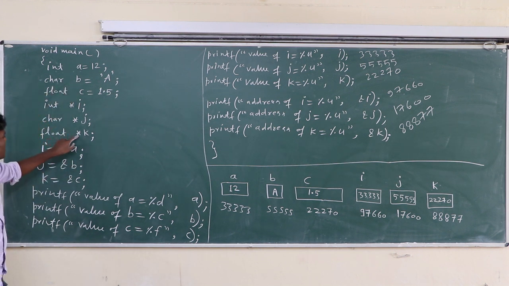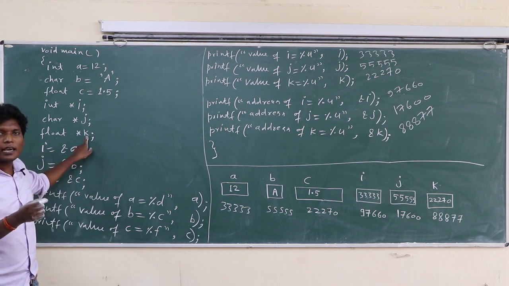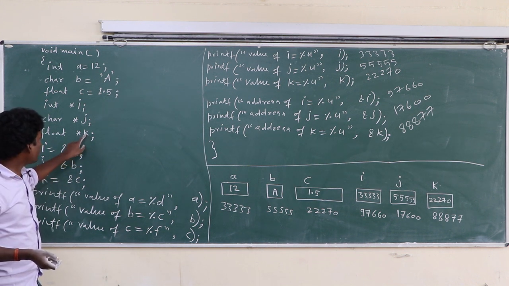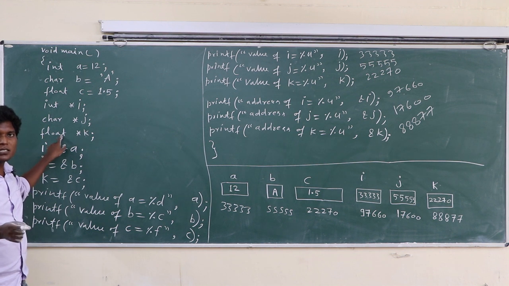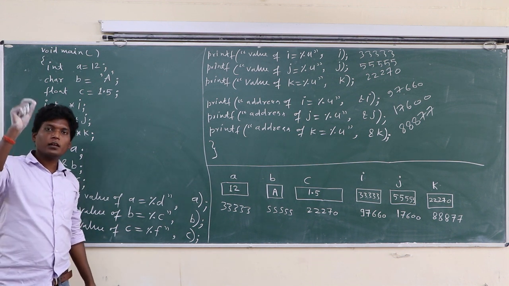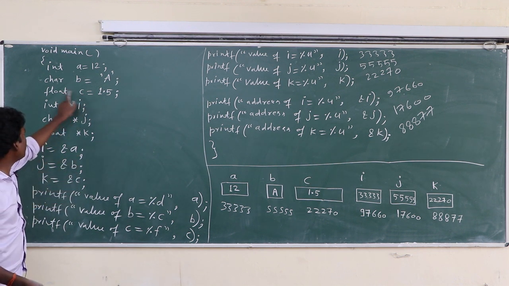Okay, float *K. K is a pointer to float. It means K is storing the address of a variable that is float type. Here K is holding the address of a variable that is float type. C is a float type.